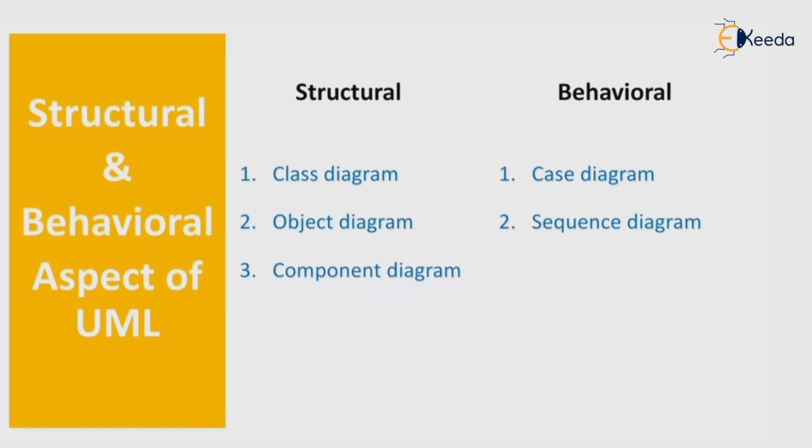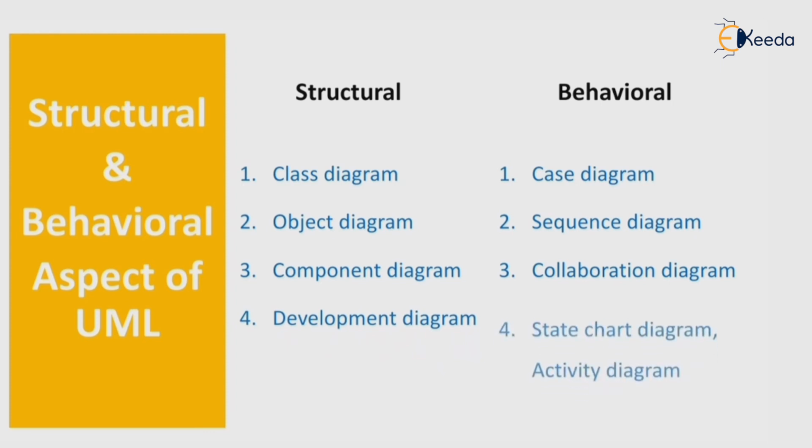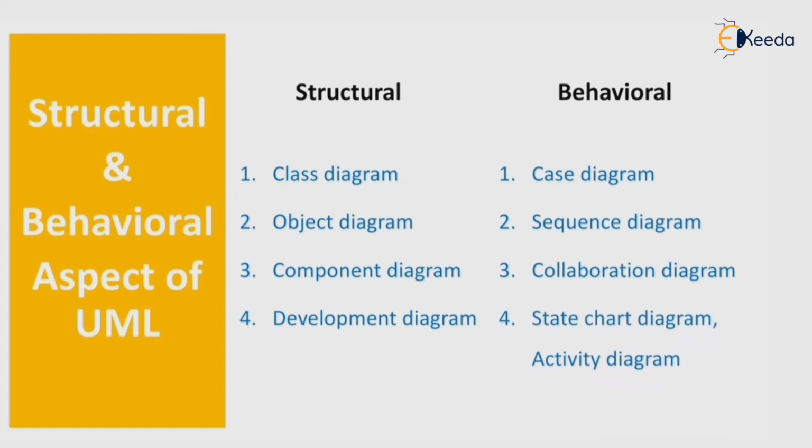In structural, there is the component diagram, but in behavioral, there is the collaboration diagram. In structural, there is the deployment diagram, and in behavioral, there is the state chart diagram, or in other words, the activity diagram.